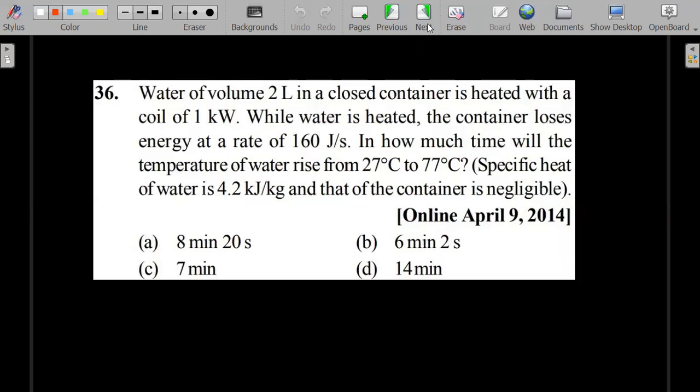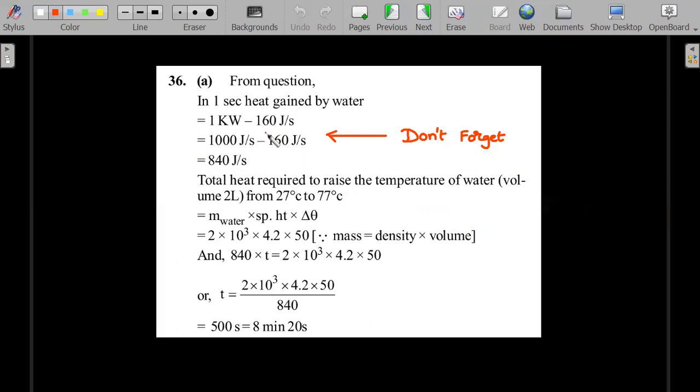Okay, I hope you have tried it. Here we go with the solution. So don't forget to subtract whatever is being lost. Okay, so 1000 joule per second, which is 1 kilowatt, is being delivered, but only 840 is being used by that water. So m s delta T that you are using, the value of that should be equal to power into time. Remember, m s delta T is the joules and 840 joules per second is being supplied. Therefore, amount of time should be simply that m s delta T divided by the useful power, not the wasted one. You'll end up getting 8 minutes 20 seconds. Pretty straightforward. Don't forget to just subtract it.